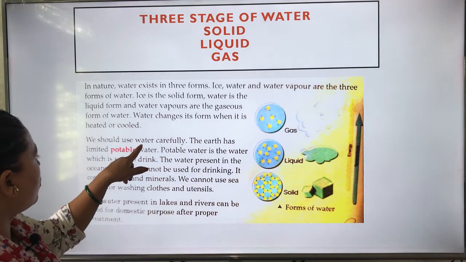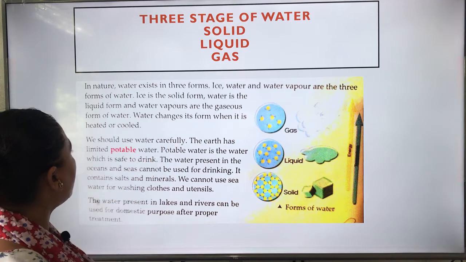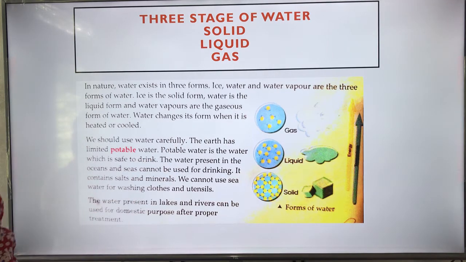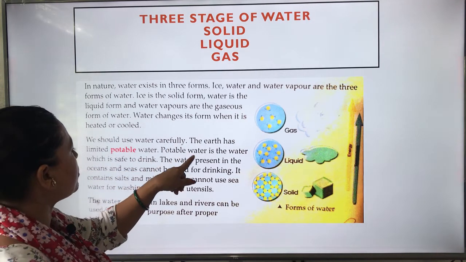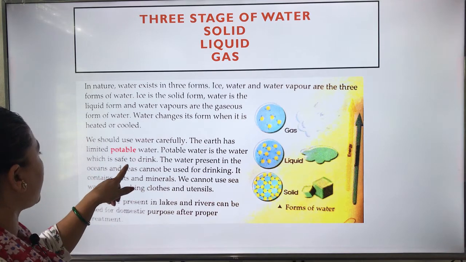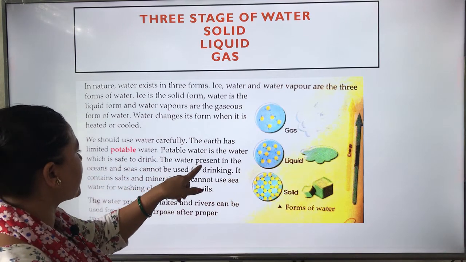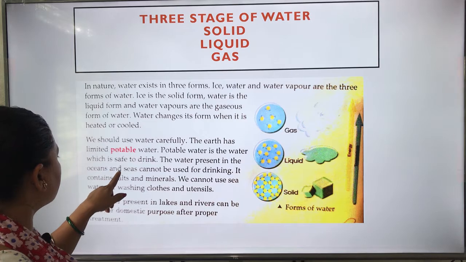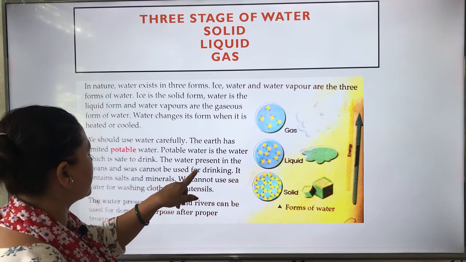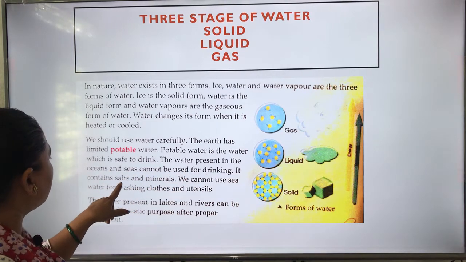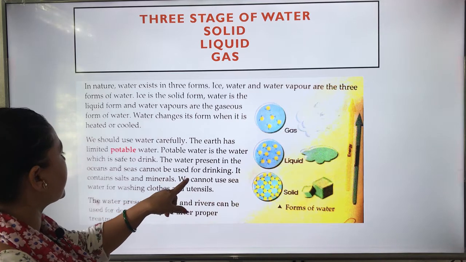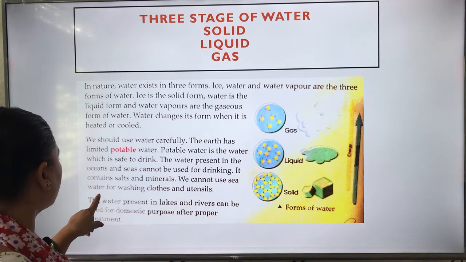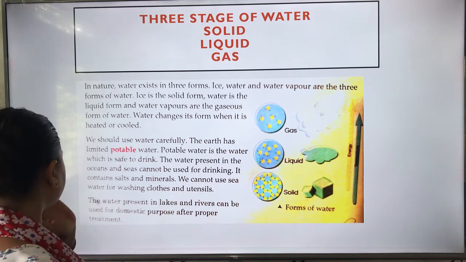We should use water carefully. The earth has limited potable water. Potable water is the water which is safe to drink. The water present in the oceans and seas cannot be used for drinking. It contains salts and minerals. We cannot use sea water for washing clothes and utensils.